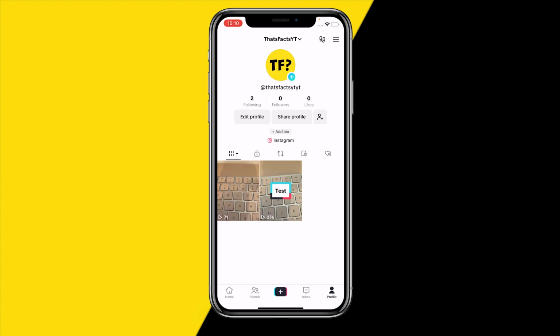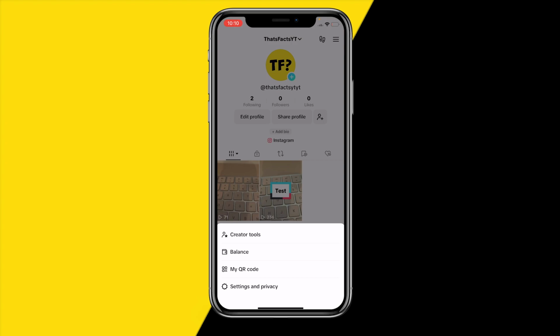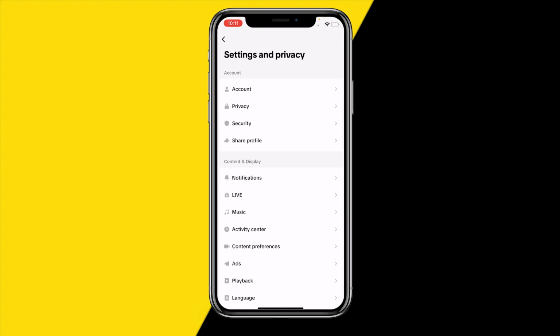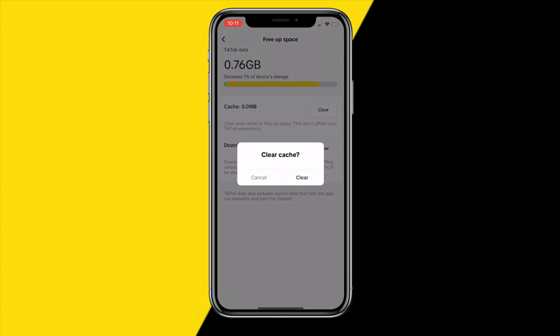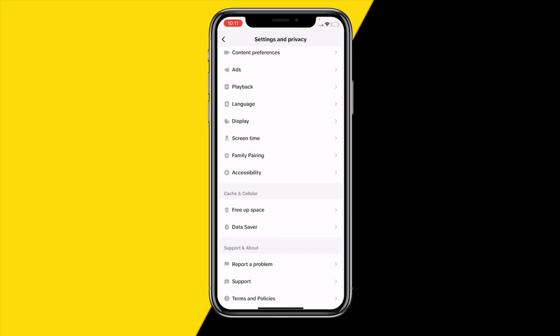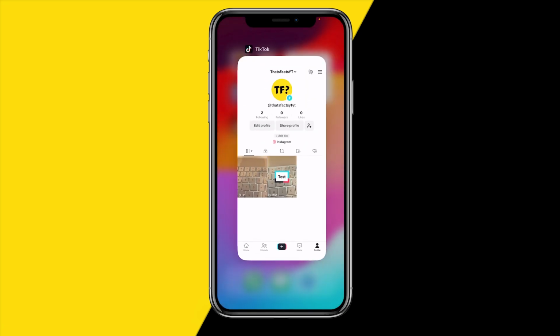What you can do is go to the top right corner of your screen, those three little dots, the stripes, then click settings and privacy, scroll down till you find free up space, and then what you need to do is click on clear cache right here and clear cache right here. And once you've done that, just restart the app and see if it's working.